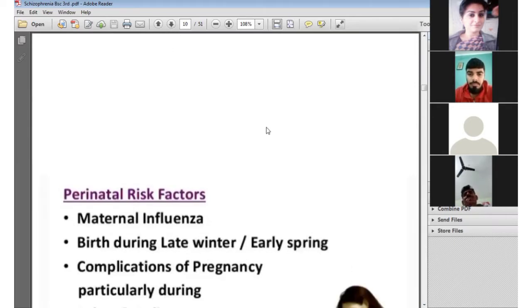Next is the perinatal risk factor. The perinatal risk factor leads to schizophrenia. Under maternal influenza, if the mother is suffering from an influenza condition, then it leads to schizophrenia. Next is birth during late winter or early spring, which leads to schizophrenia, as do complications of pregnancy and any particular condition during pregnancy.